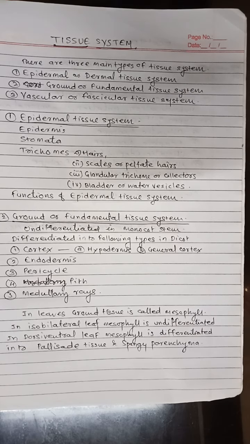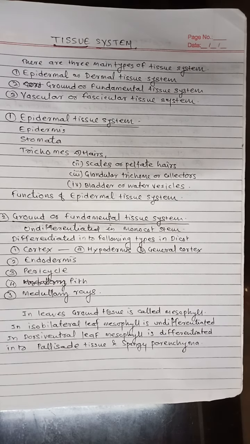It is the central mass of parenchymatous tissue in most of the roots and stems. In some dicot roots, it is poorly developed or absent. The cells of pith possess large intercellular spaces. The pith is rarely sclerenchymatous. In some plants, it may become hollow, for example, in moringa and cucurbita.